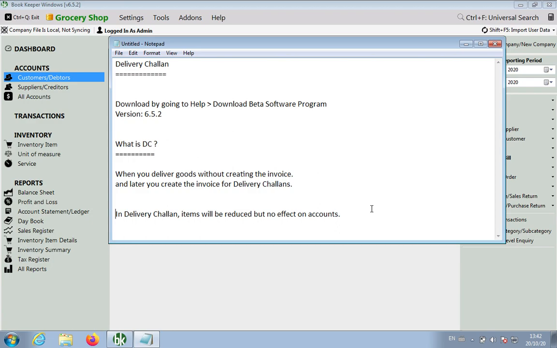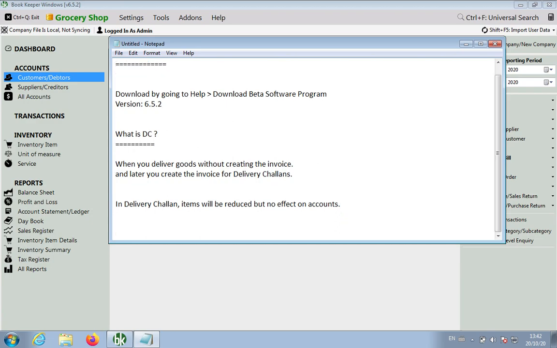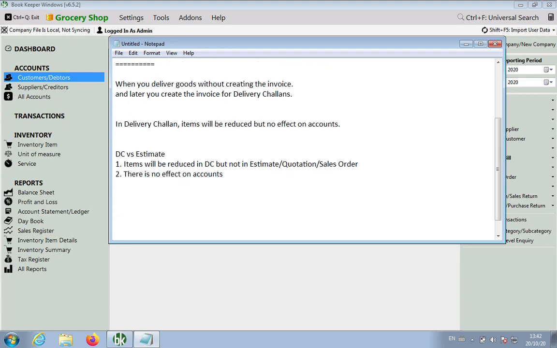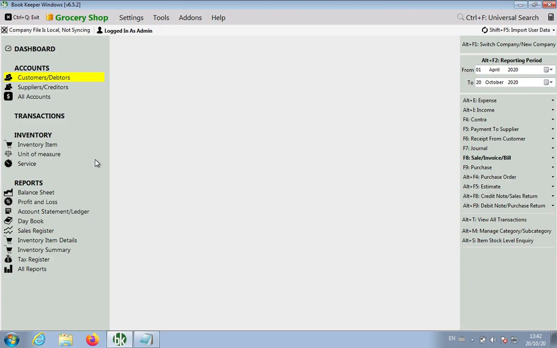Okay, so if I write it here, there is a difference between delivery challan versus estimate. In delivery challan items will be reduced but not in estimate. Estimate we also call the quotation, we also call it a sales order. They are the same thing in Bookkeeper, and there is no effect on accounts in both delivery challan and estimate. Okay, so let's start with the video. Now I will explain you one by one.